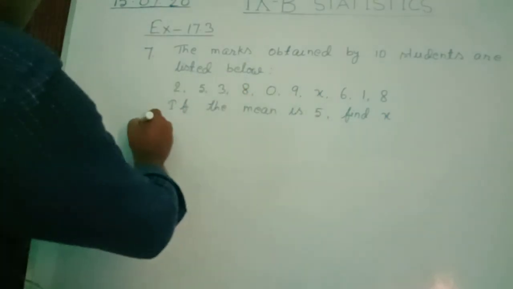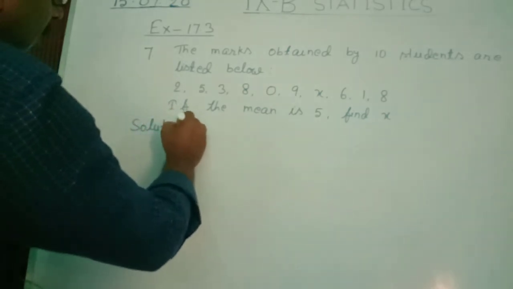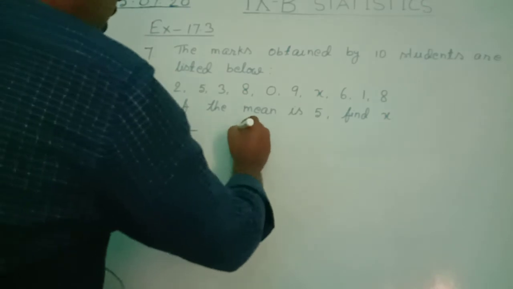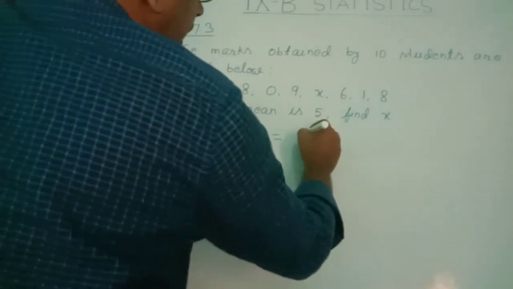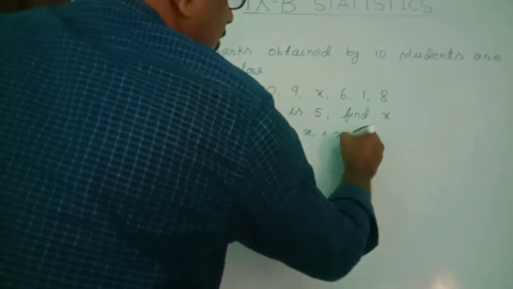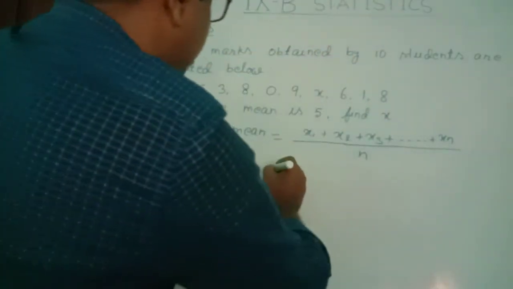So, solution. We write the formula: mean equals x1 plus x2 plus x3 plus dot dot dot plus xn by n.